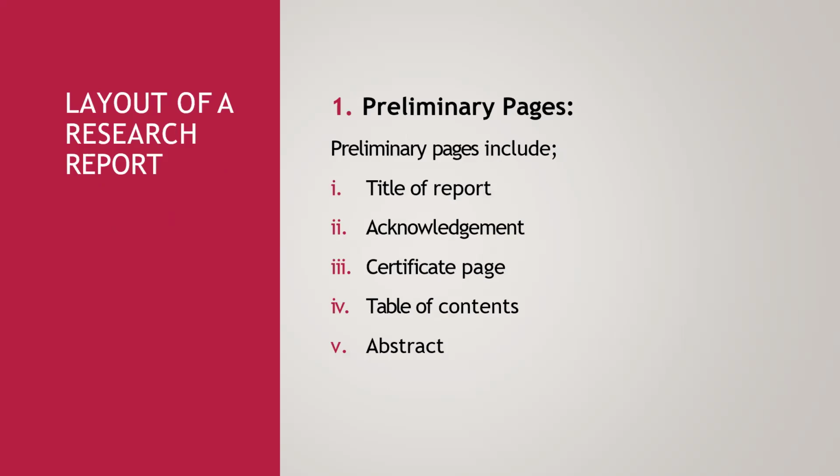So in the preliminary pages, you have to include your title page, your acknowledgement. Acknowledgement is thanks to the contributors personally or professionally, and then the certificate of declaration, which states that this particular research was conducted by you, and this is not a copy or plagiarized one. And then you have to add the table of contents and abstract. Abstract is usually 250 to 300 words, and that covers the problem, method, results, and conclusion section.